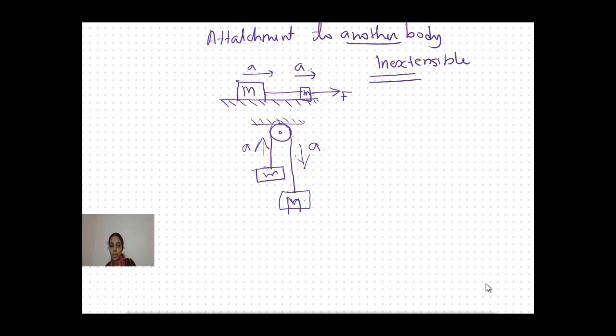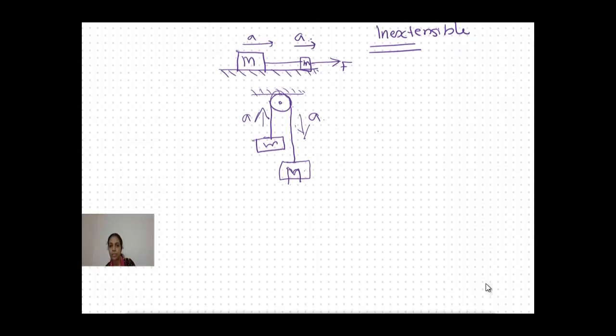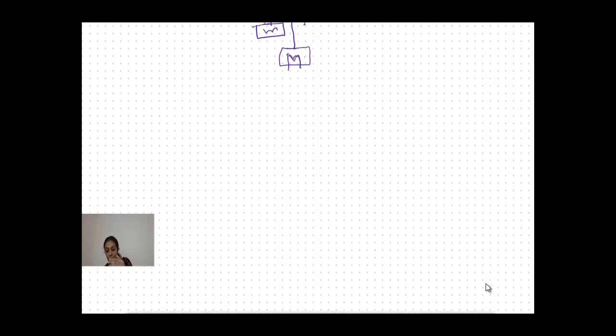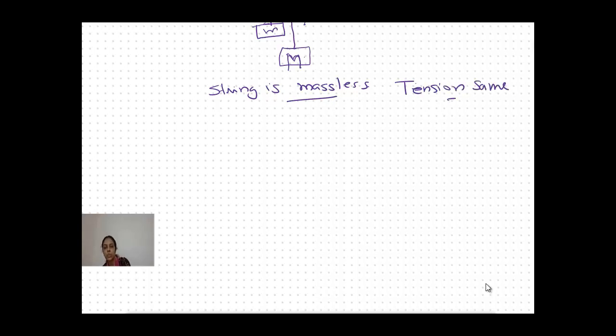So the second one we can represent it as, let me take a fresh page. Okay, so this is about the inextensible string, and the string being massless. That only means the string is inextensible. Next we are considering if the string is massless. If I am considering a massless string, the tension acting on it will be the same everywhere. If we are using a massless string, then tension will remain the same everywhere.